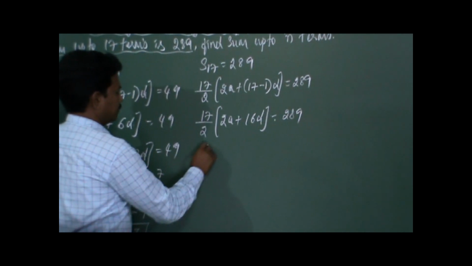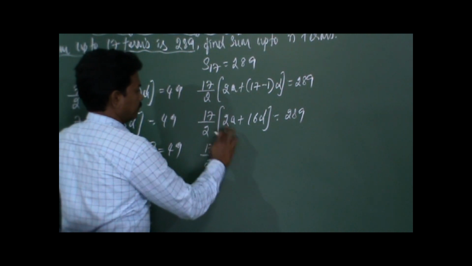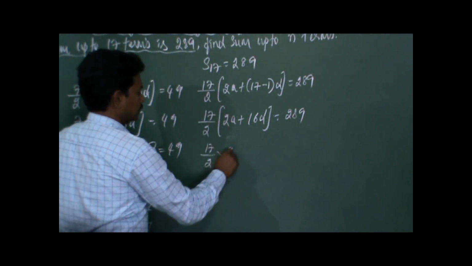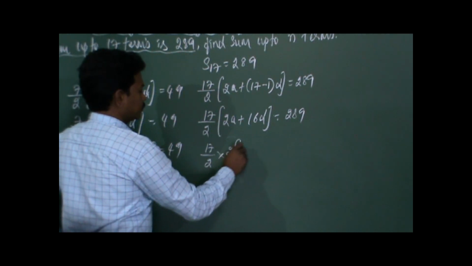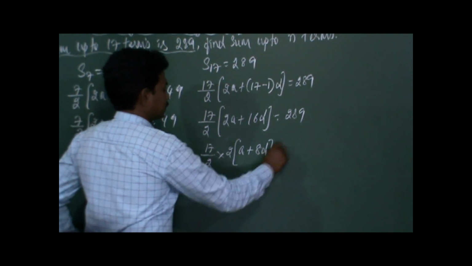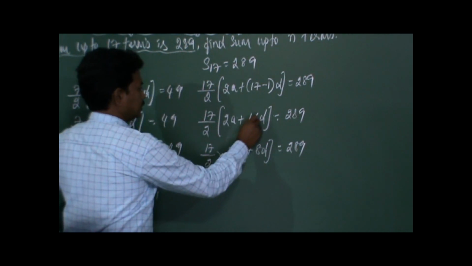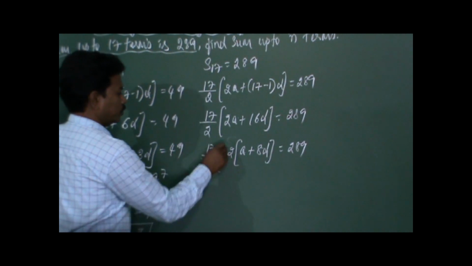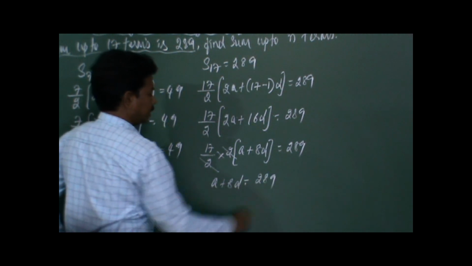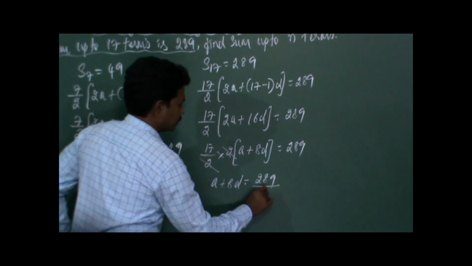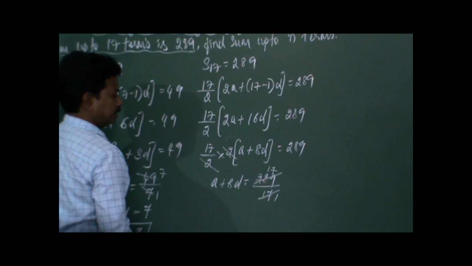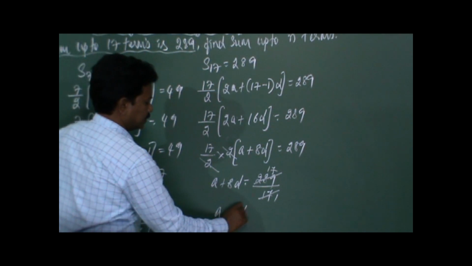Then 17 by 2 into, here we have 2 and 16, 16 is a multiple of 2, so you can take 2 as common. The HCF of 2 and 16 is 2. So 2 into A is 2A plus 2 into 8D is 16D, which is equal to 289. Again 2 and 2 get cancelled. So A plus 8D is equal to 289, and 17 will transpose to the denominator of 289. 17 ones are 17, 17 twos are 34, so A plus 8D is equal to 17.